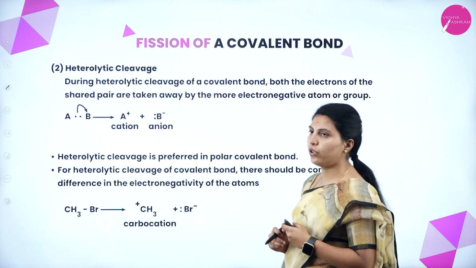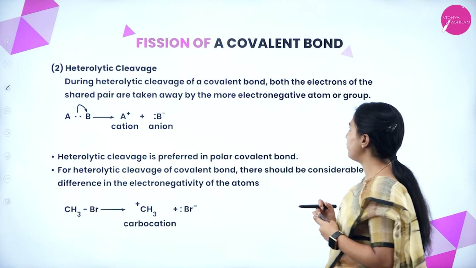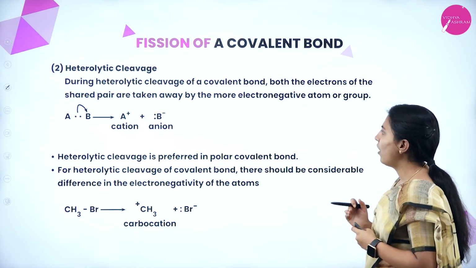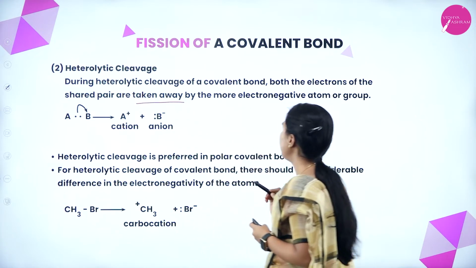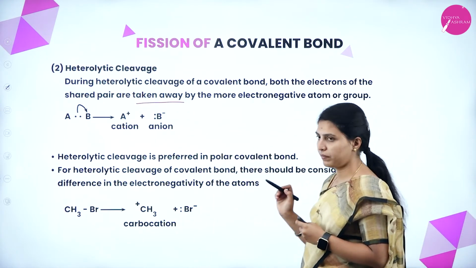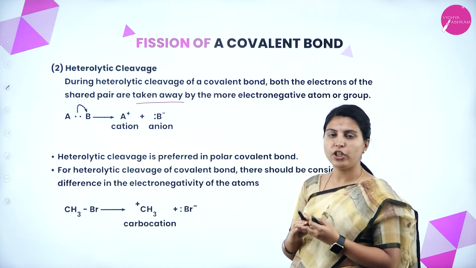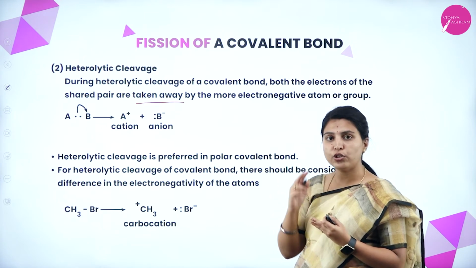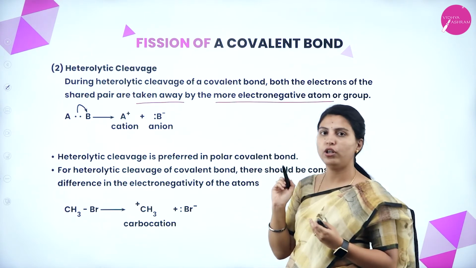Next is heterolytic cleavage. During heterolytic cleavage of a covalent bond, both the electrons of a shared pair are taken away by the more electronegative atom or group. Whenever a covalent bond is cleaved, two electrons are involved, right? Those two electrons will be taken by the more electronegative atom or group.